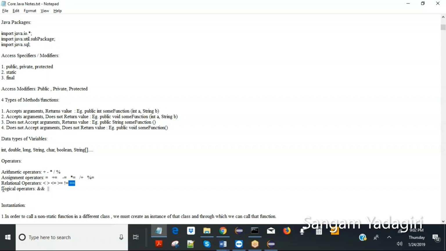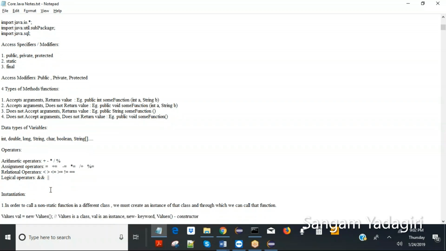And if you want to combine two logics, two comparisons, those are called logical operators. And means and, the pipe means or. We will know about this in more detail.